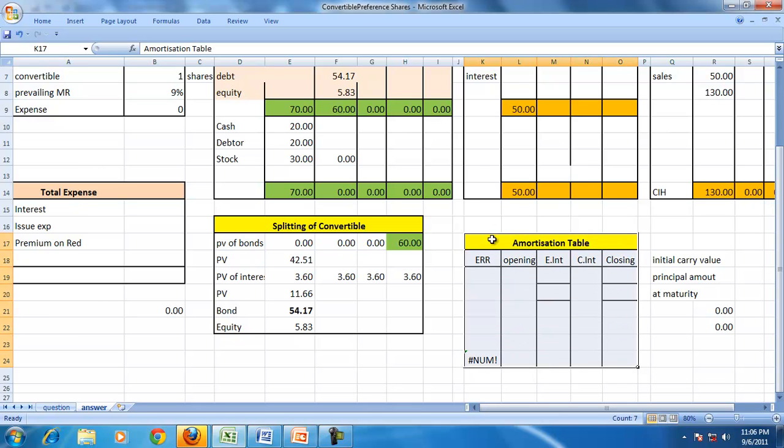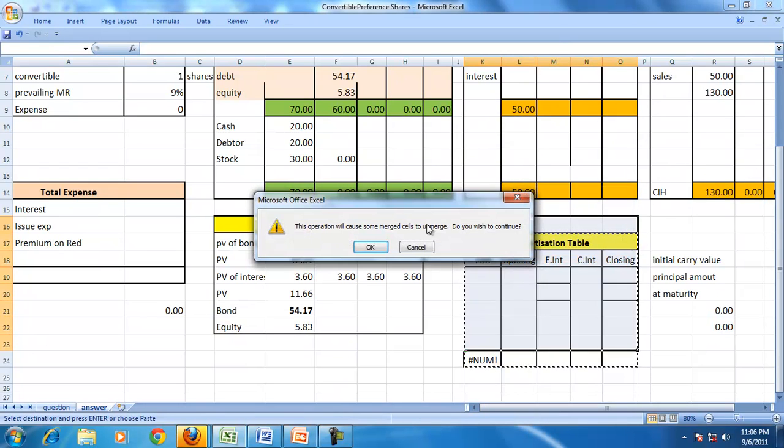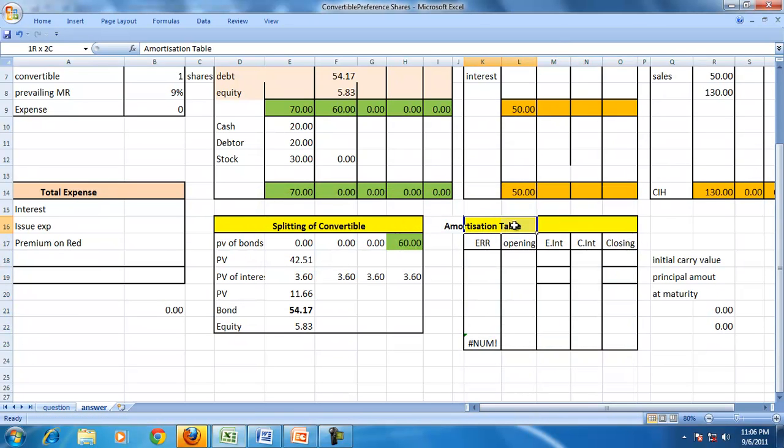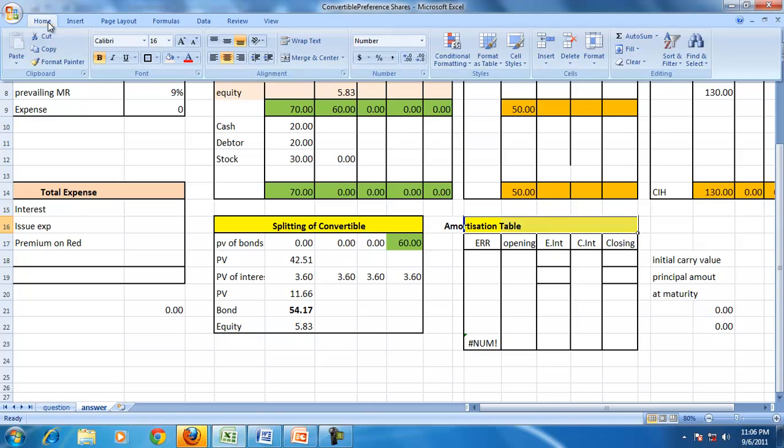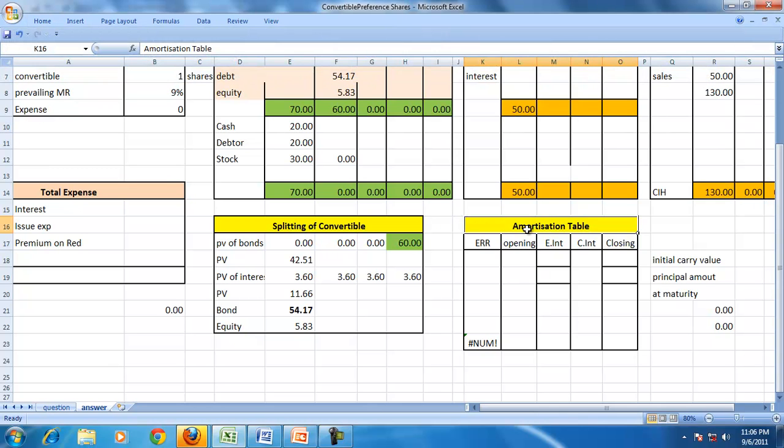use the amortization table, because the debt has to be shown at amortized cost, and to find the amortized cost we can take the help of this amortization table. The amortization table will tell us the effective rate of interest. The effective rate of interest is calculated on the bond value and the corresponding cash flows.